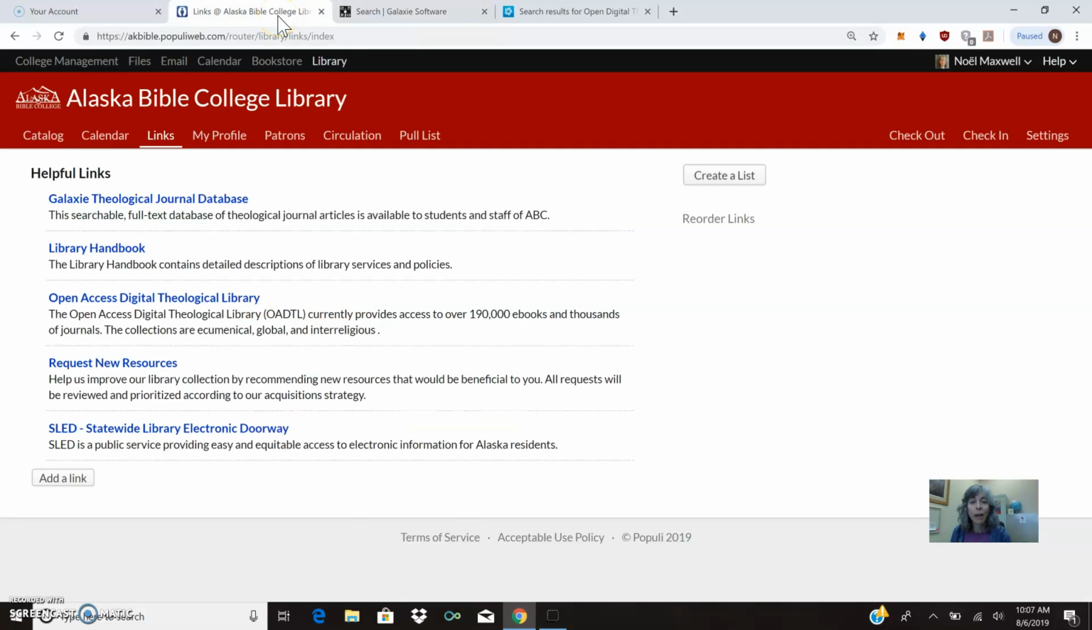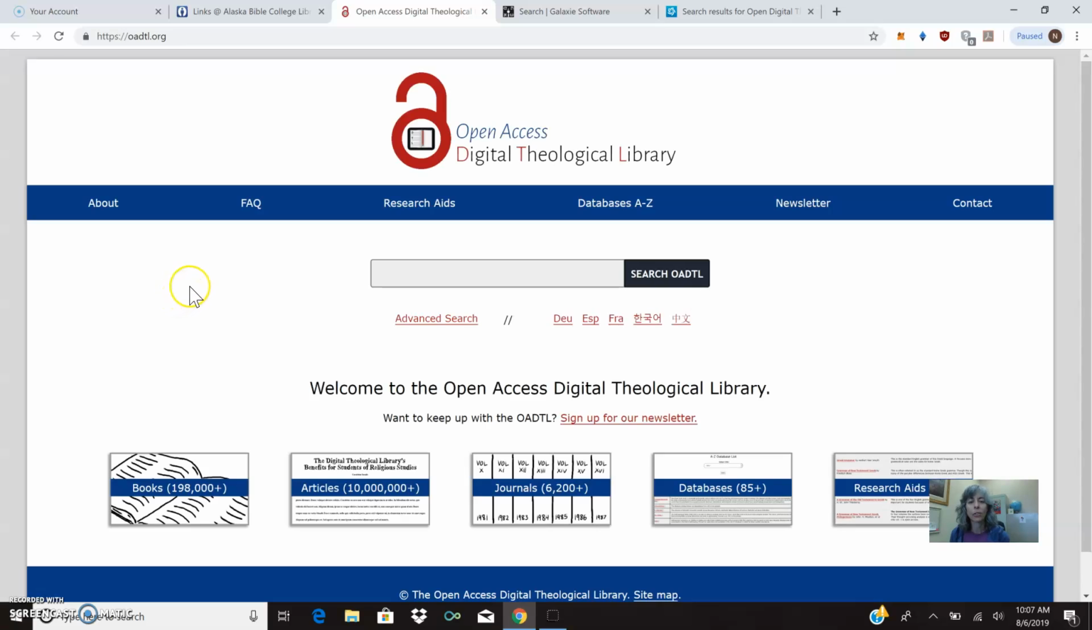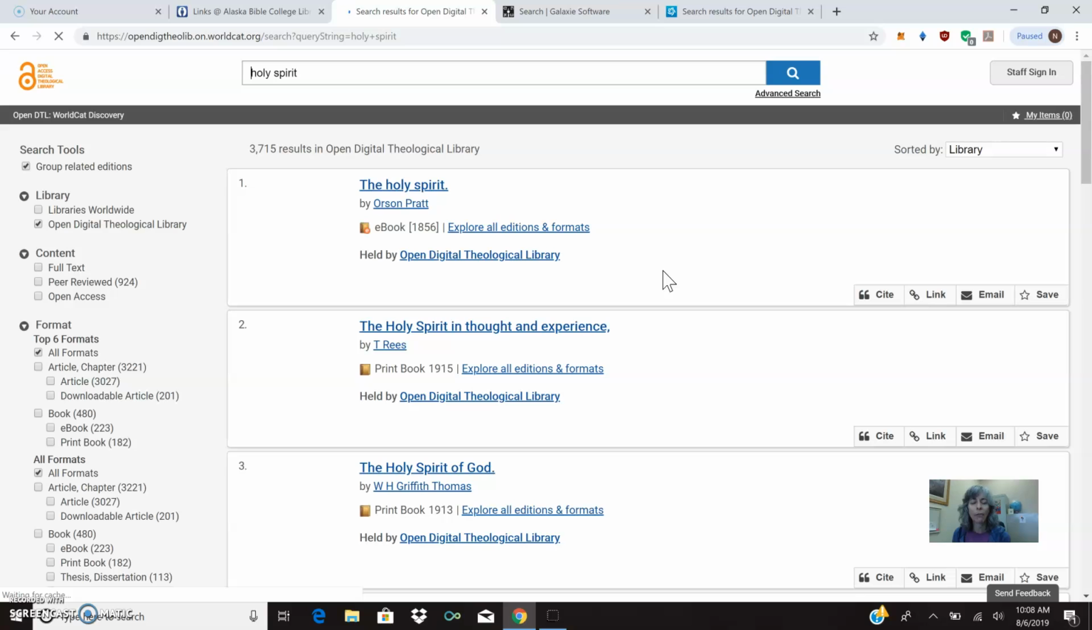But if you have a specific topic that you're interested in and want to explore it more thoroughly, or maybe from a different angle, you have some other resources available to you. One is the Open Access Digital Theological Library. This you can actually access through Google, but I just have a link on our library website just to make it easy for you. And you can also click in, say you want to look up something about the Holy Spirit, and this is going to pull up a lot of resources.